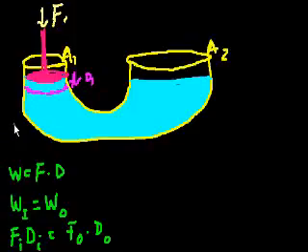But let me ask you a question. How much water did I displace? How much total water did I displace? Well, it's this volume, right? I took this entire volume and pushed it down. So what's the volume right there that I displaced? Well, the volume that I'm displacing has to equal this distance, right?